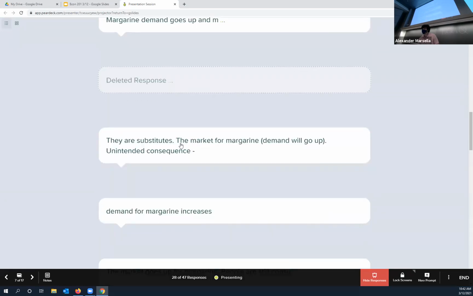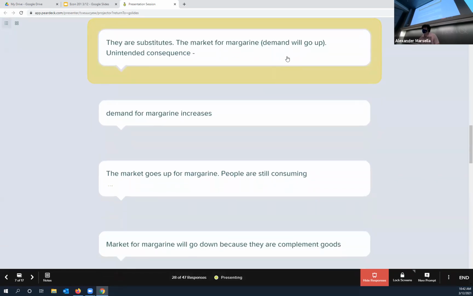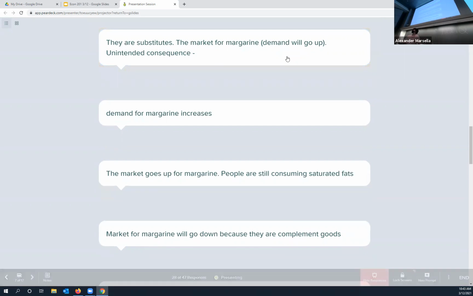Exactly. There's substitutes. Yep. Demand for margarine goes up, which means that the quantity demanded would go up. The equilibrium quantity of margarine that's consumed by people would go up.